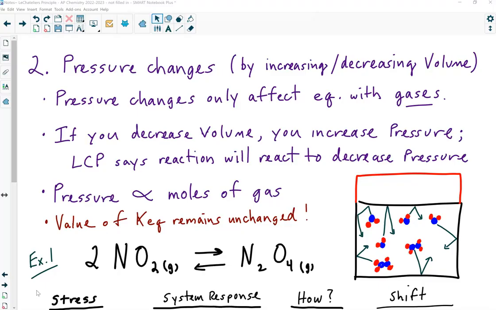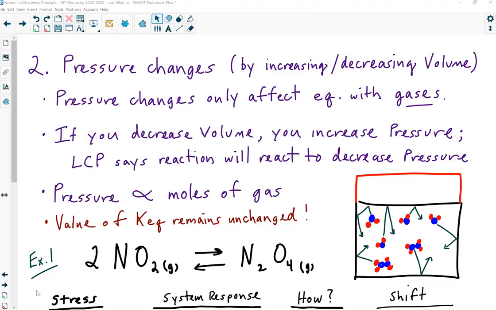Okay, so thinking about this, if I decrease the volume on a reaction mixture of gases, so it was here in red, and I push the top down to where it's black, this line here, I'm going to decrease the volume, the pressure increases. And so what Le Chatelier's principle says is, if you increase the pressure, the system wants to undo that. It wants to decrease the pressure. Well, the only way a system can reduce pressure with gases in it is to lower the number of moles of gas. Because what causes gas pressure? The more gas particles hitting the sides of the container.